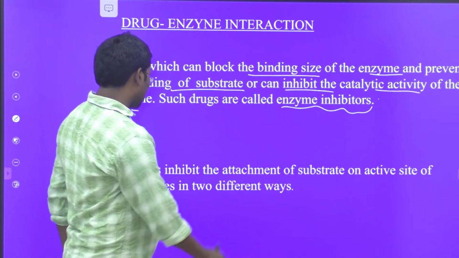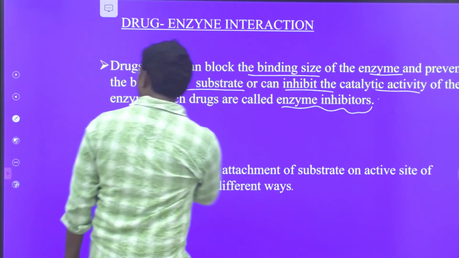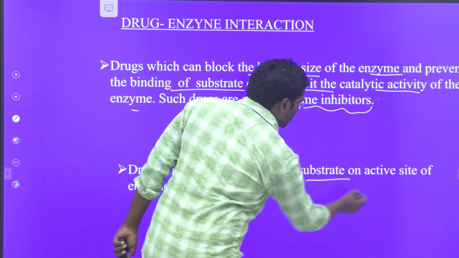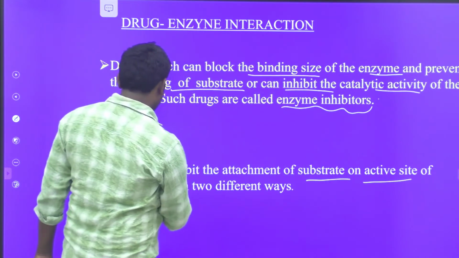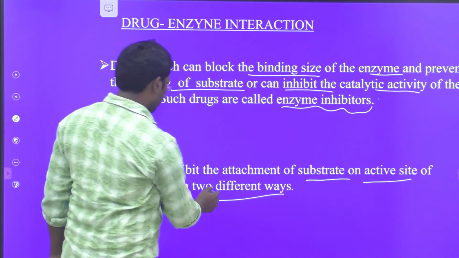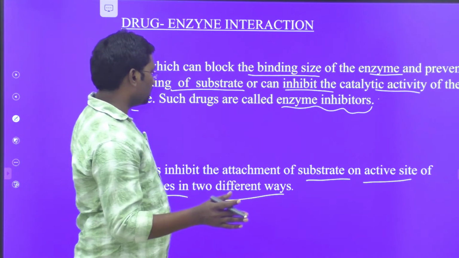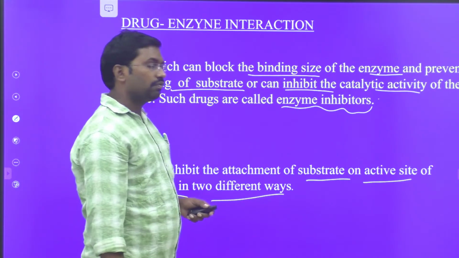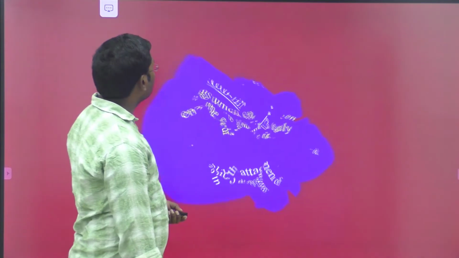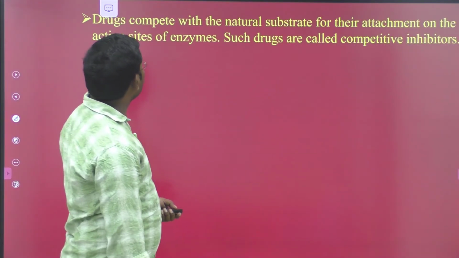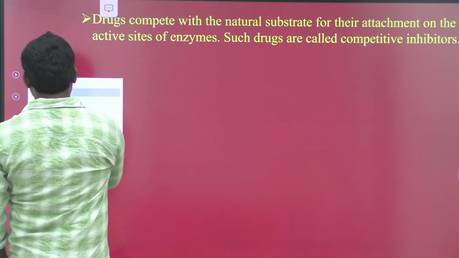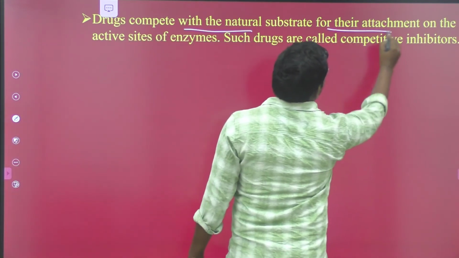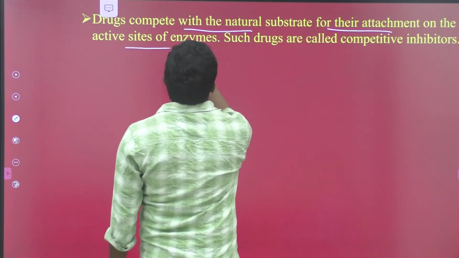Next one, drugs inhibit the attachment of substrate. Drugs inhibit the attachment of substrate on the active site of the enzymes in two different ways. First one is drugs compete with the natural substrate for their attachment on the active site of the enzyme.